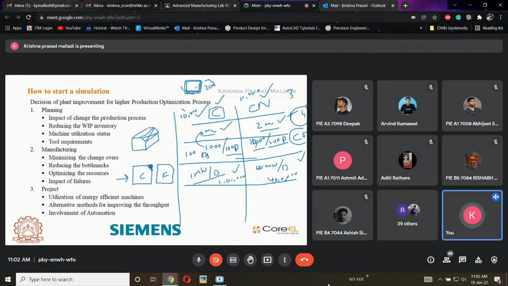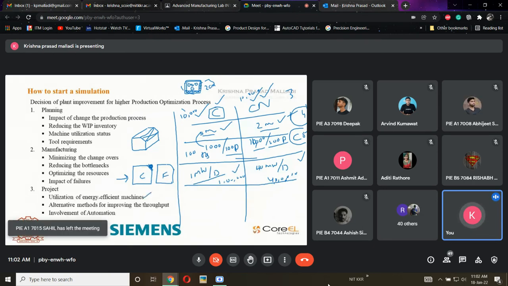If there are holes involved, one, two, three, or four holes, then I will definitely go for CNC machining. Why? Because I can't produce the same distance in a conventional machine. I can't even get repeatability in this aspect, whereas in the CNC I will be able to get it. So based upon the application only, we decide which machine will be utilized. That is what is called utilization of energy efficient machines.